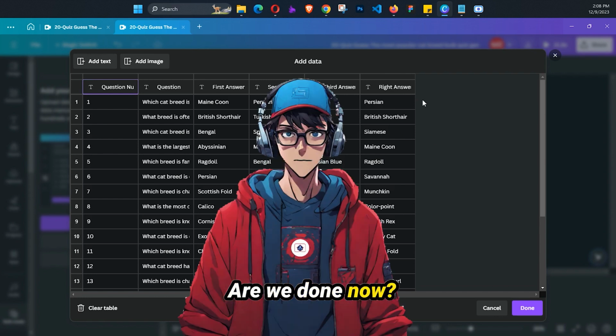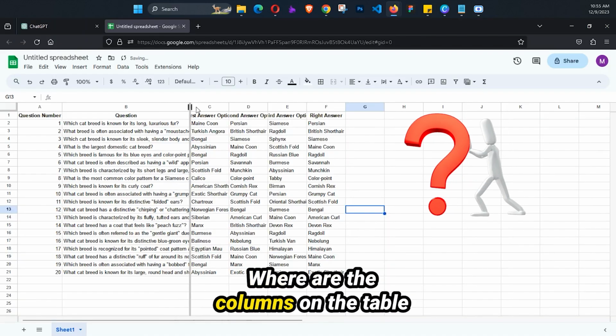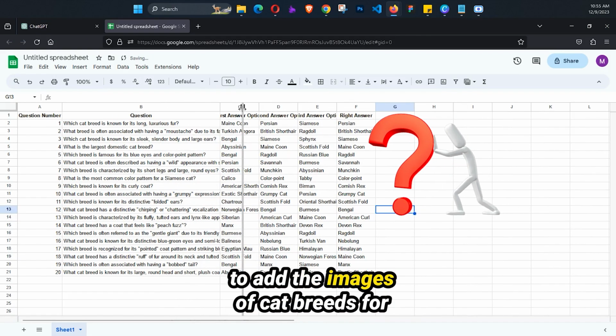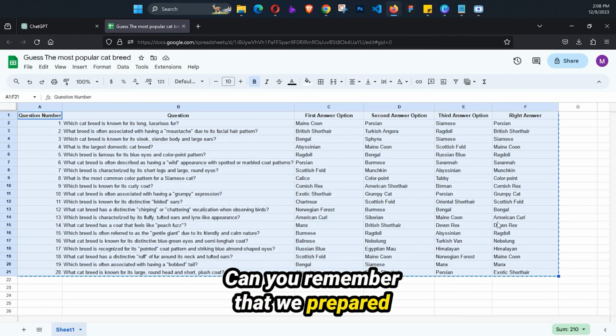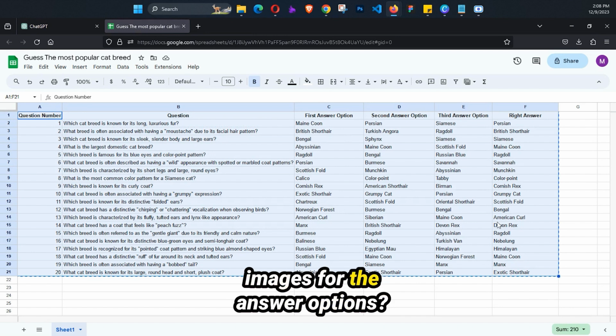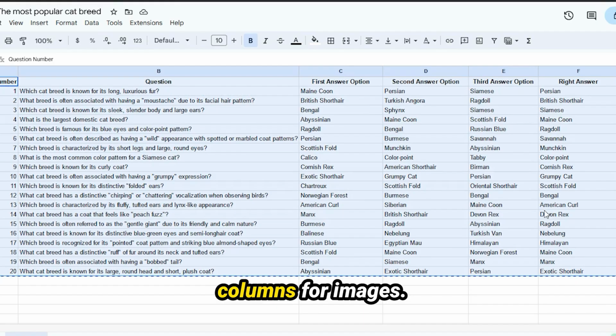Are we done now? No, not yet done. We have missed something. Did you notice it? Where are the columns on the table to add the images of cat breeds for answer options? Can you remember that we prepared the structure of the template with images for the answer options? On the Excel sheet, there were no columns for images.